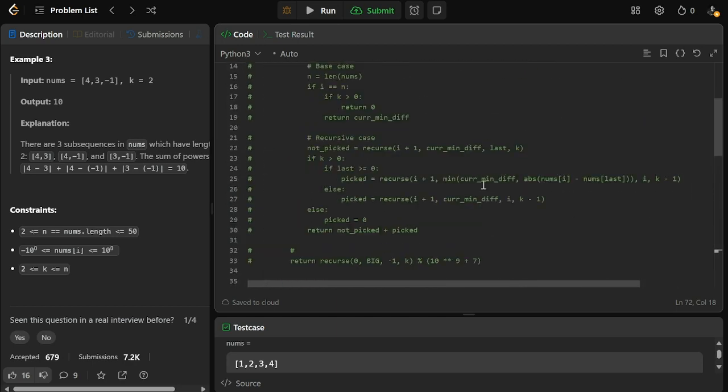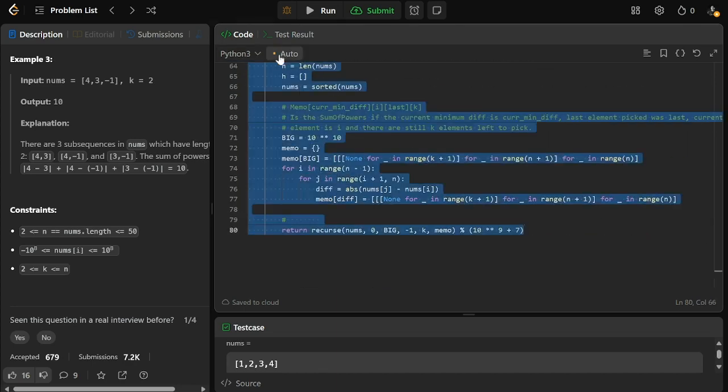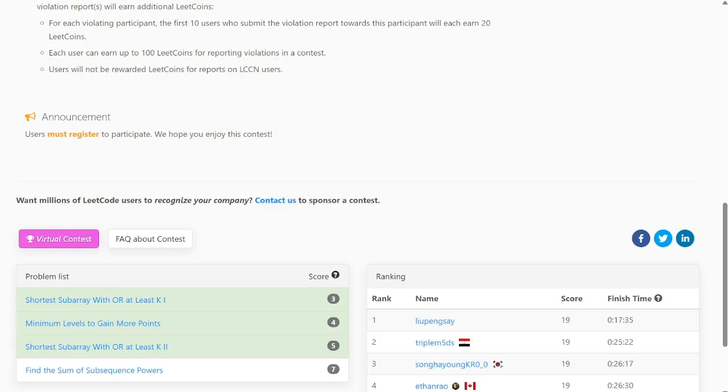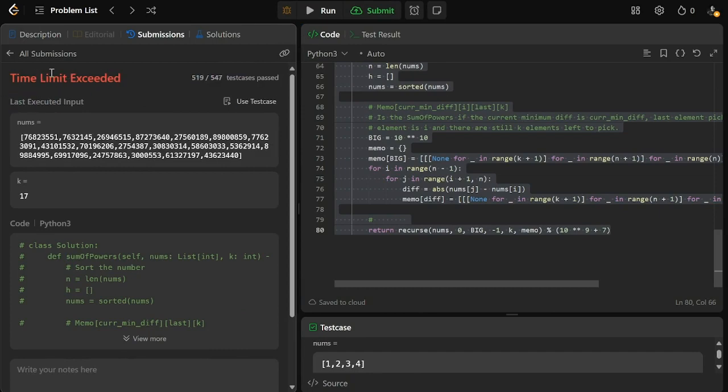One final thing that I do want to note is that if you just try to run this solution as is, then it's going to time out. I'm trying to run it here. And the reason for the timeout is that 50 to the fifth, which is 312 million, is very close to 1 billion, right? So even though your algorithm complexity is very good, if the memory access is taking very long, then you're going to time out, as you can see here.